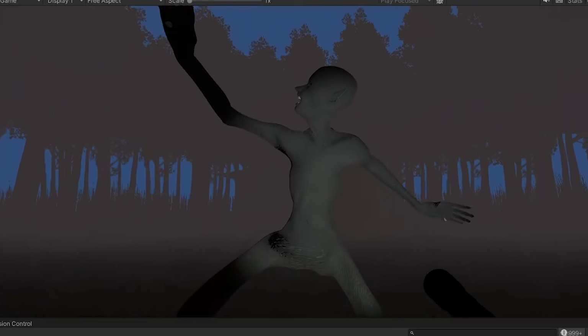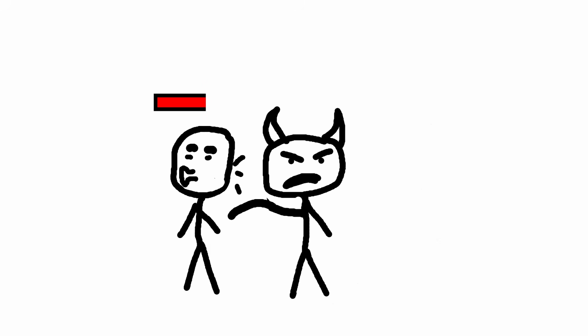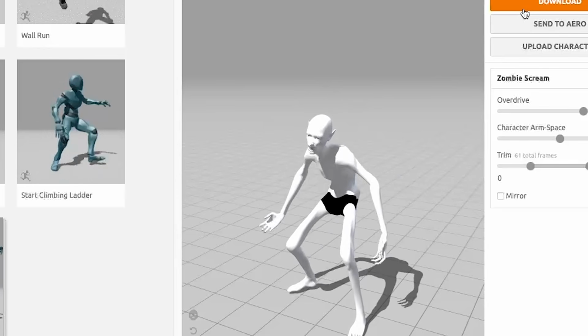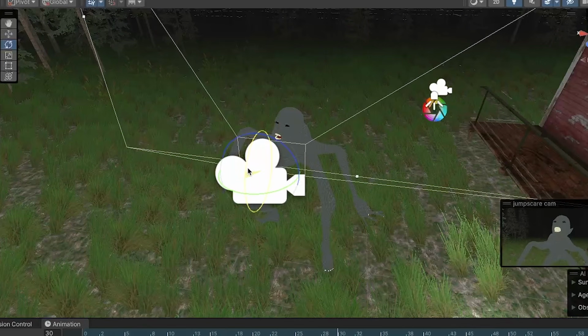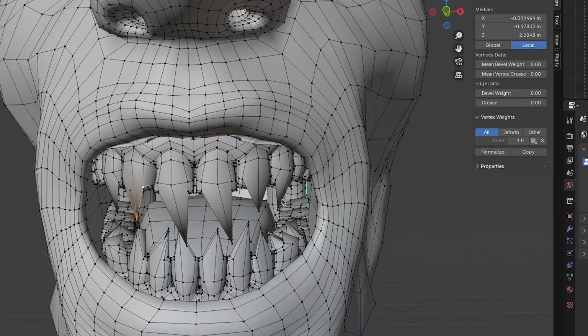On day 4, it was finally time for the best part of every horror game. A jump scare. Remember the attack that does no damage? Well, instead of giving the player health and having this hurt them, I made it a jump scare. Basically, if you got close to the enemy, the camera would spin around to look at him and he would play this animation I downloaded. While I was working on it, I realized our boy here had perfect teeth, and that's just not scary. So I went evil dentist mode on this guy until it looked like he ate rocks.